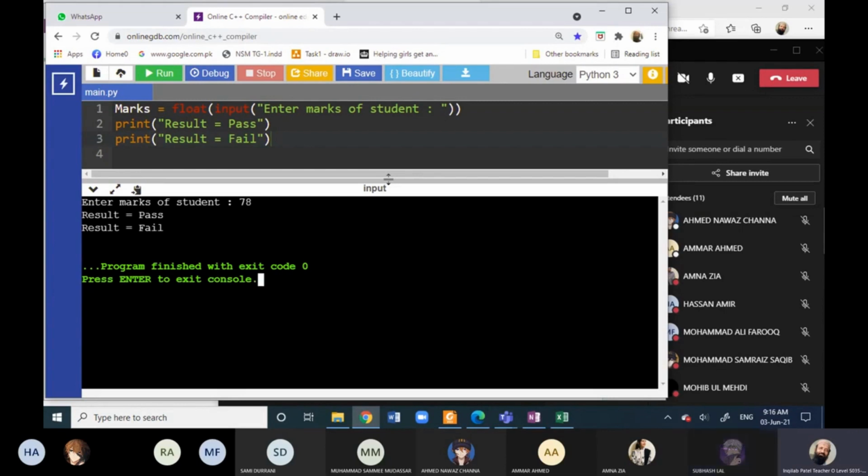It means you are absolutely right. I have written three statements now. Out of these three statements, only one of statement number 2 or 3 should be executed.